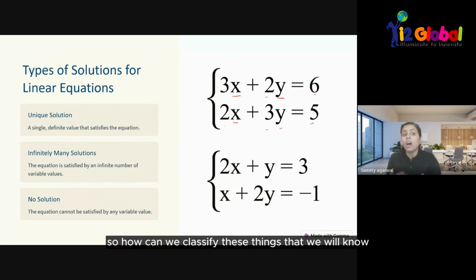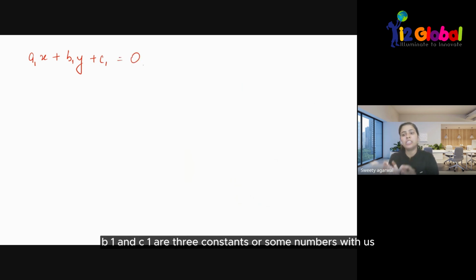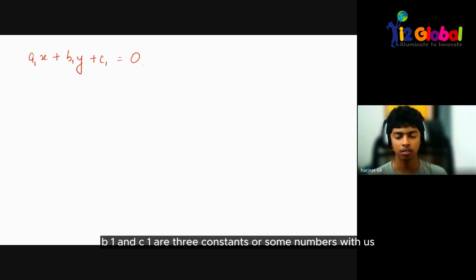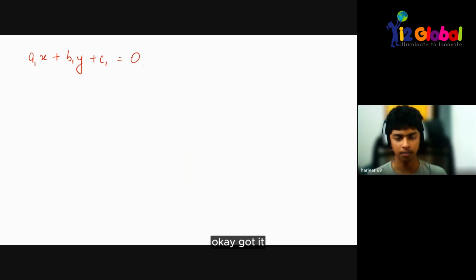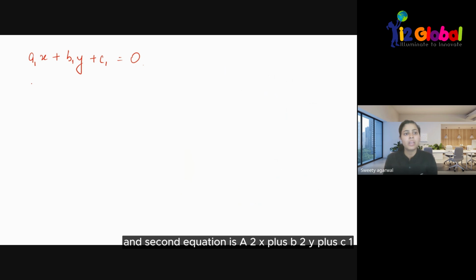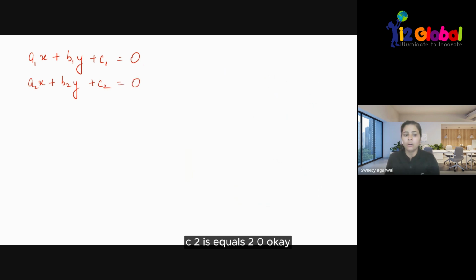So how can we classify these things? That we will know first. For example, we have an equation a1x plus b1y plus c1 equals 0. This is our first equation, in which a1, b1 and c1 are three constants, or some numbers. And the second equation is a2x plus b2y plus c2 equals 0. This is our second equation.